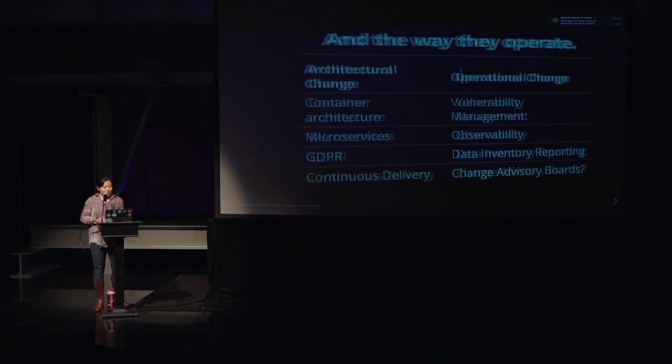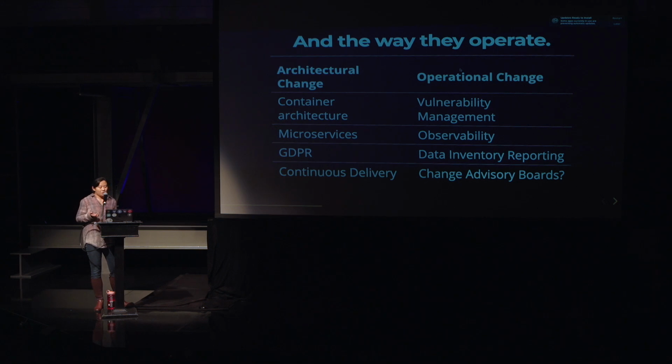And why does that matter, right? Well, here's the issue. Any architectural change you make, any decisioning you make, does have an operational impact, whether you want to admit it or not. So container architecture. If you move to containers, you have to figure out a different way of managing vulnerabilities, of addressing and patching vulnerabilities. If you're doing microservices, you have to do something better, right, with the way you're understanding your unknowns. You have to do something differently.